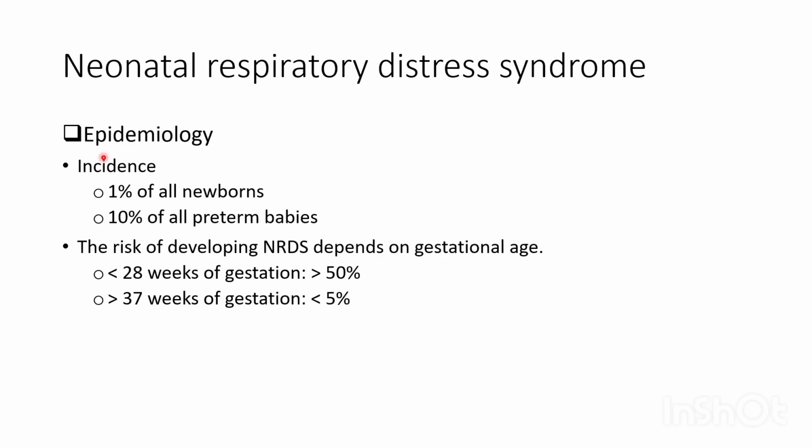Epidemiology of neonatal respiratory distress syndrome. Incidence. Incidence of neonatal respiratory distress syndrome in all newborns is 1%. Incidence of neonatal respiratory distress syndrome in all preterm babies is 10%. The risk of developing neonatal respiratory distress syndrome depends on gestational age. Less than 28 weeks of gestation, risk greater than 50%. Greater than 37 weeks of gestation, risk less than 5%.